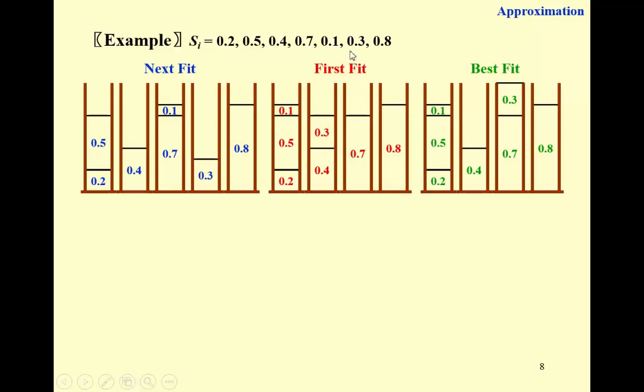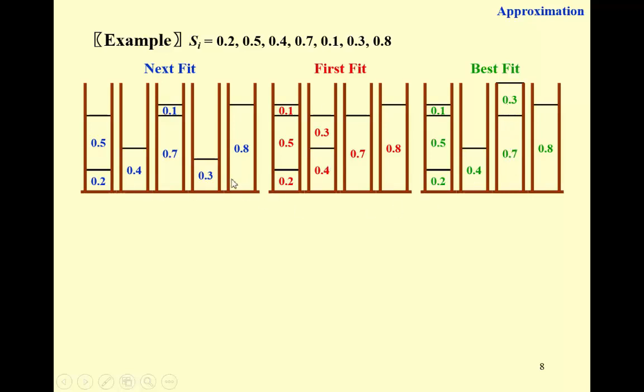For the first fit, when point 3 comes in, we just scan from left to right and find the first bin that is large enough to hold point 3. So point 3 will be here. But for the best fit, we're supposed to look at the position so that after we pack point 3 here, there's no more space left in this bin. So this is the tightest fit position for point 3.